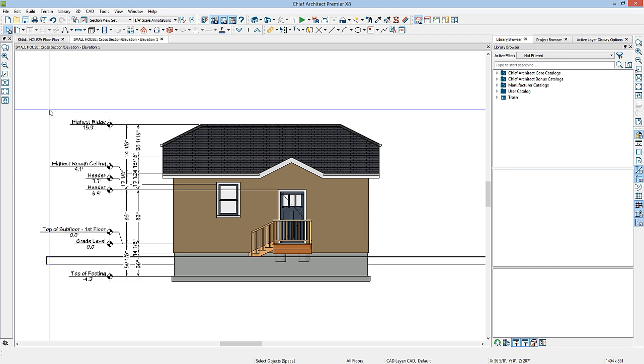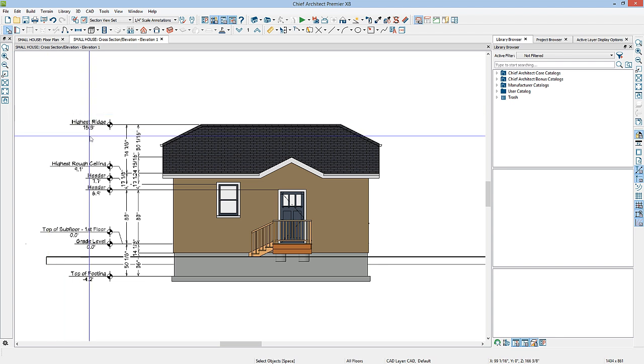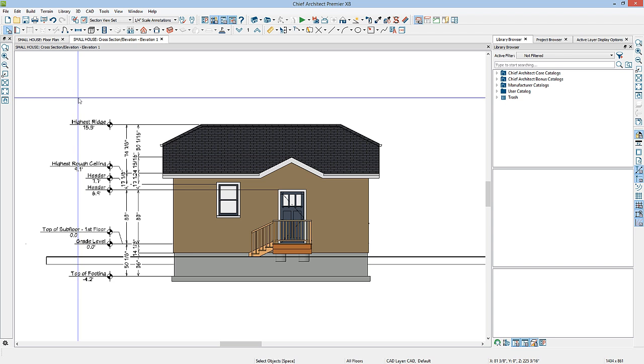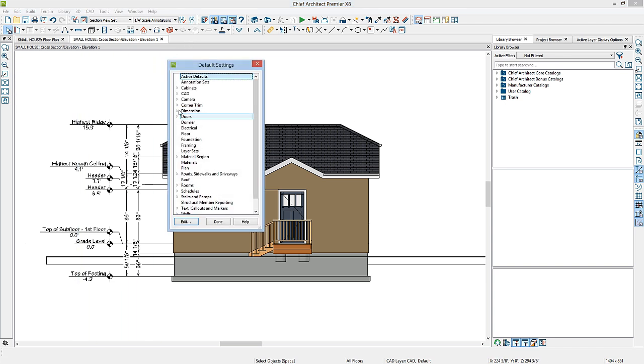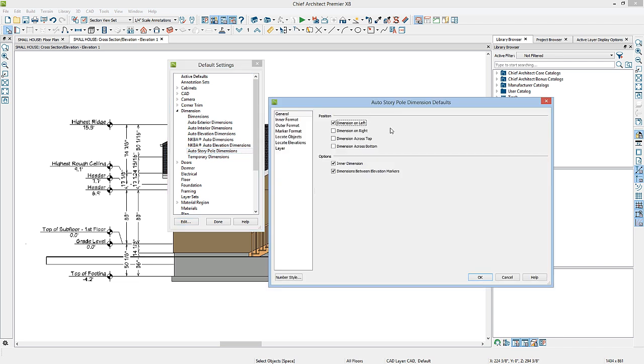The auto story pole dimensions dimension the heights of different objects in your building using markers and dimension lines. Again, you have specific dimension defaults for the auto story pole dimensions. You can determine in these defaults if you want your dimension lines and markers to be on the left or the right or both by checking both boxes. You can also add auto elevation dimensions across the top of the building or across the bottom. You can also add the inner dimensions, which is this dimension line here, or dimensions between the elevation markers, which is this dimension line here.